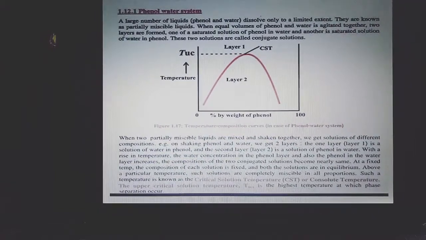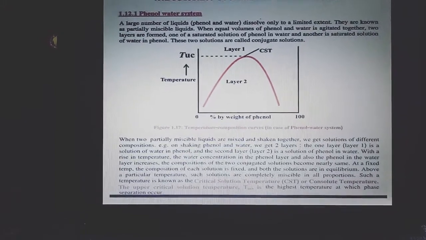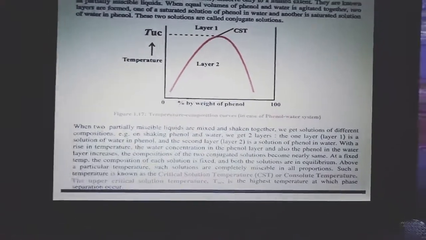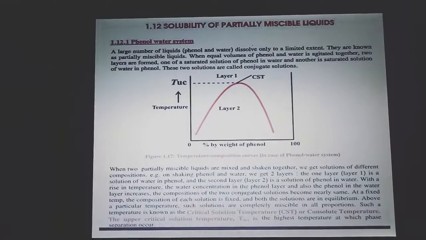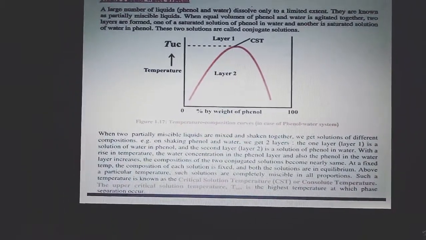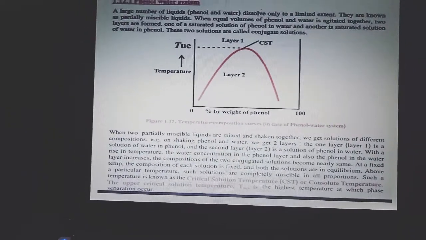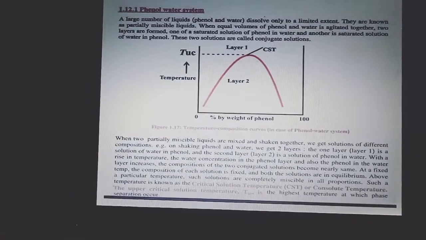Above a particular temperature, these solutions become completely miscible in all proportions. So this temperature is called the critical solution temperature or consolute temperature. The upper critical solution temperature, that is TUC, is the highest temperature at which phase separation occurs.